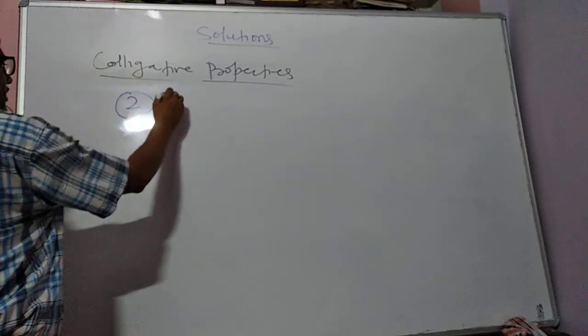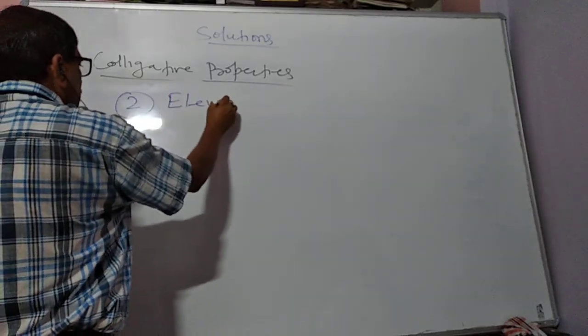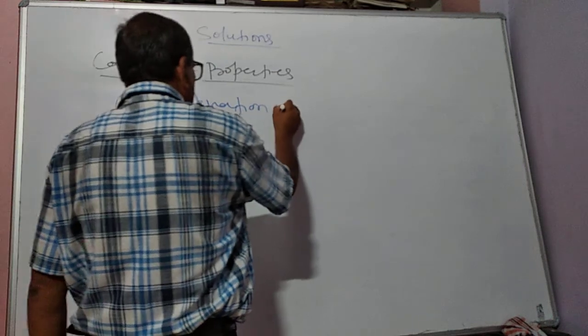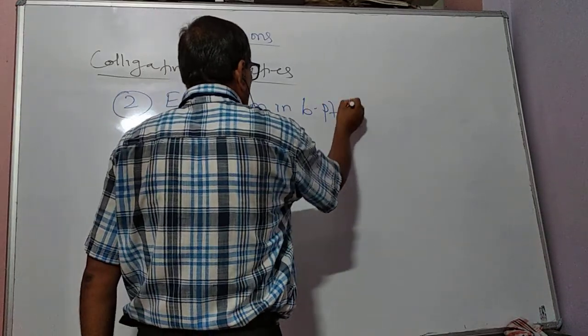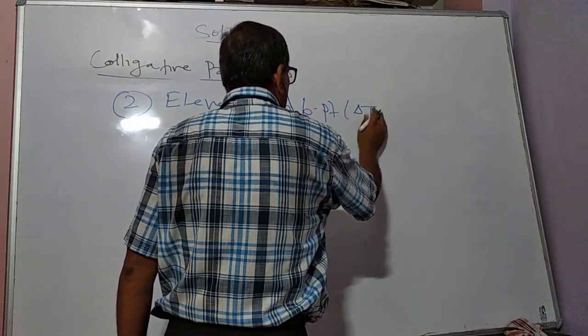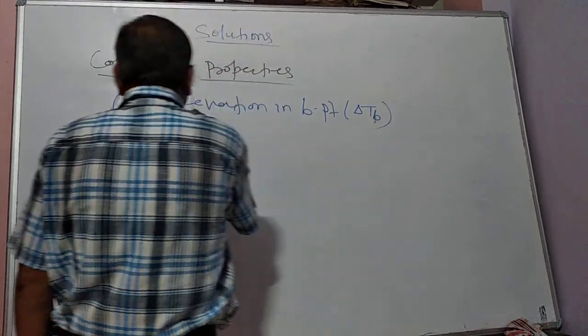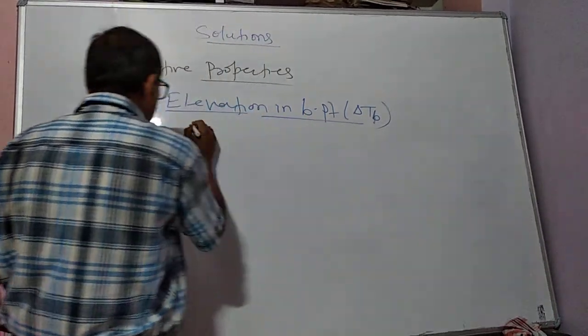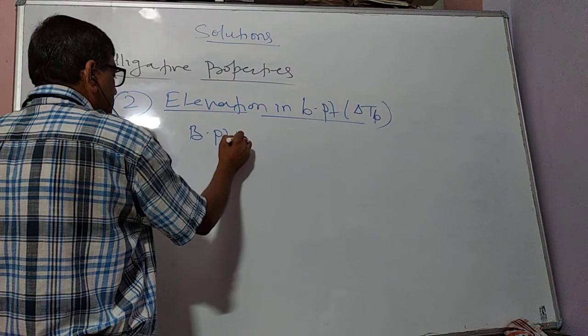Okay, in the last class we have discussed relative lowering in vapor pressure. So today we are going to start elevation in boiling point, delta TB. So first of all we will define boiling point.